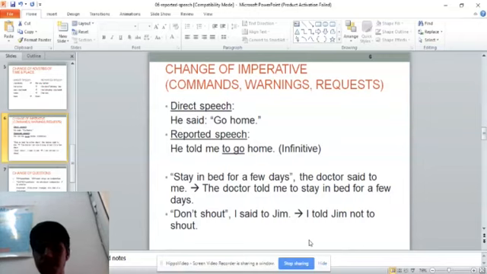So, I hope you understood this one also. "Don't shout," I said to Jim. In this case, he's commanding. I am commanding Jim not to shout. So in this case, I'm telling him we should always use the "to". As I already told you guys, we should use the word "told" and the to-infinitive, "to shout". So I told him not to shout, and since it is in negative form, we are using the word "not", because "don't" is in the negative form. So I hope you understood this example too.